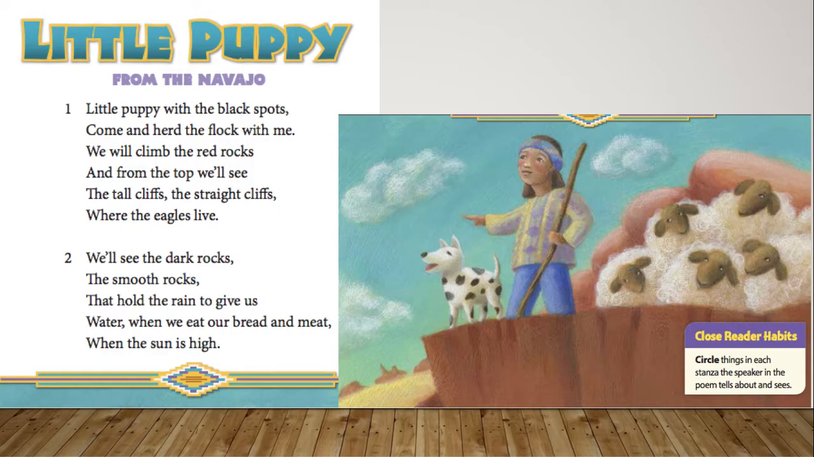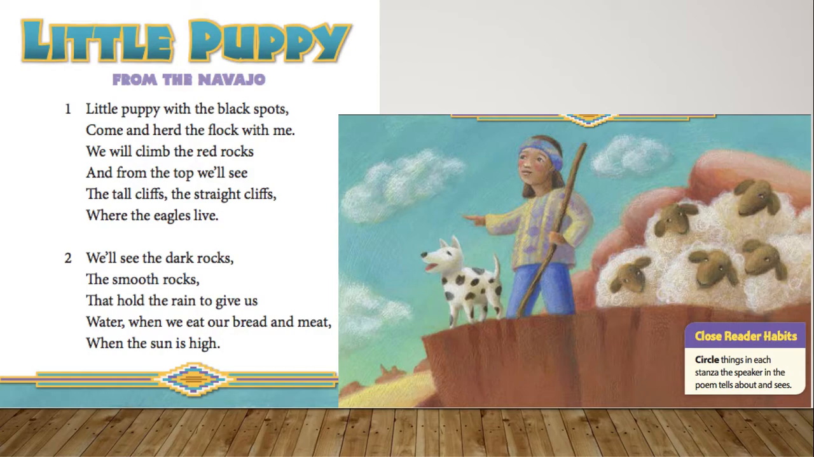When we look at this, we can see that our poem has two stanzas. One stanza here and one stanza here. A stanza, again, is a group of lines. We might have some rhyming words, we might not, we'll find out. And we're going to think about who the speaker is in this poem. So I'm going to read it to you, and then we're going to discuss.